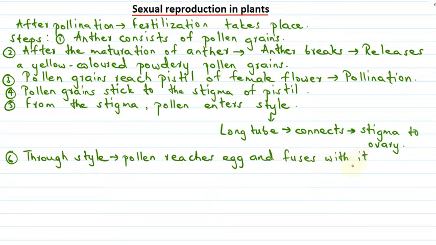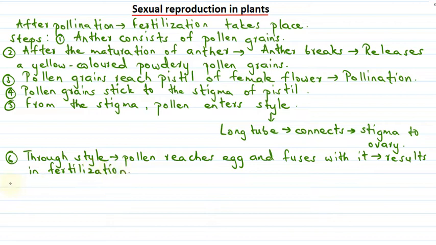So pollen grains fuse with the egg, and they reach the egg with the help of style. And this results in the process of fertilization.